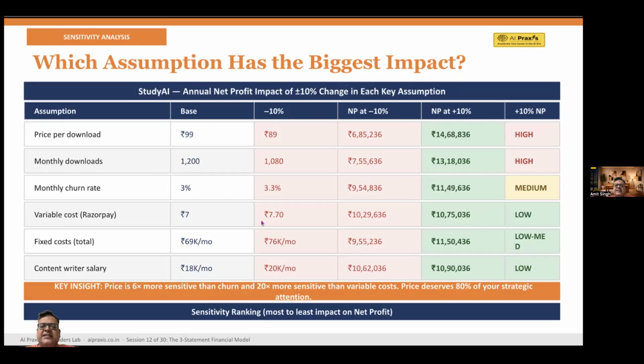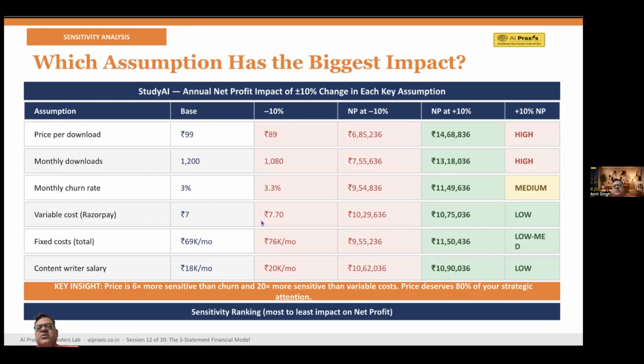Let's take the OPEX parameters. Take the salary of the content writer, from 18,000 per month. You increase it to 20,000. At minus 10%, your net profit is 10,62,000. At plus 10%, your net profit is 10,90,000.